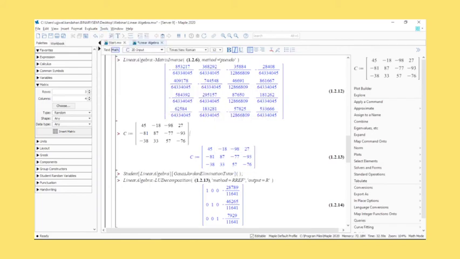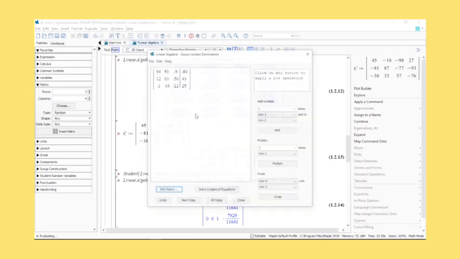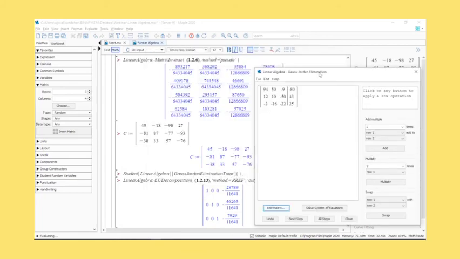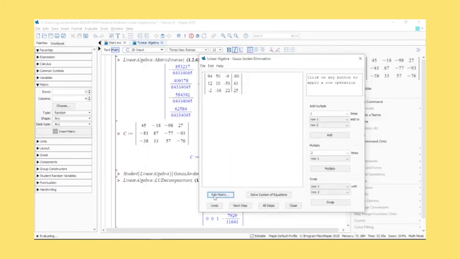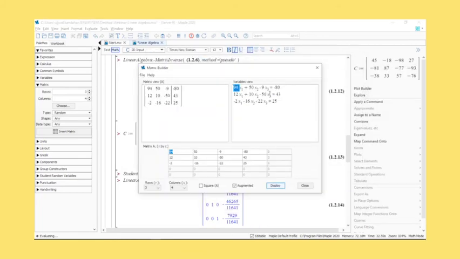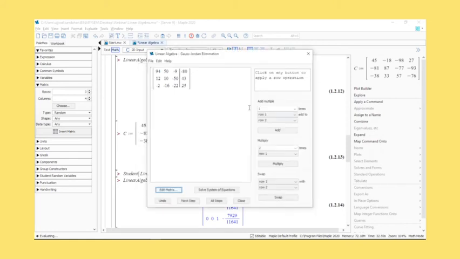Tutors, like I told you earlier, are just examples. You can edit the matrix here. Edit matrices gives you the variable view of the equations here as well. This is an augmented matrix. And you will be able to pan through individual steps on your own.